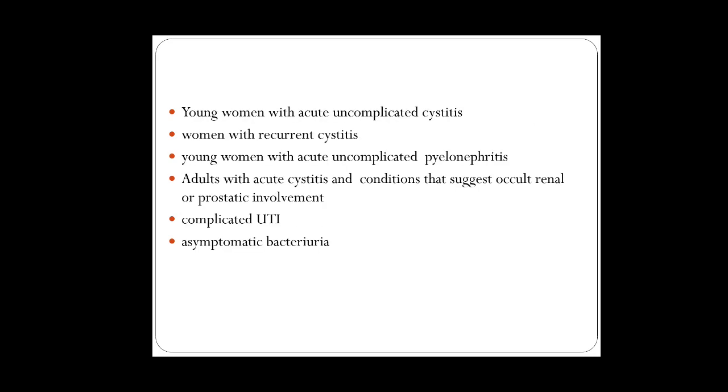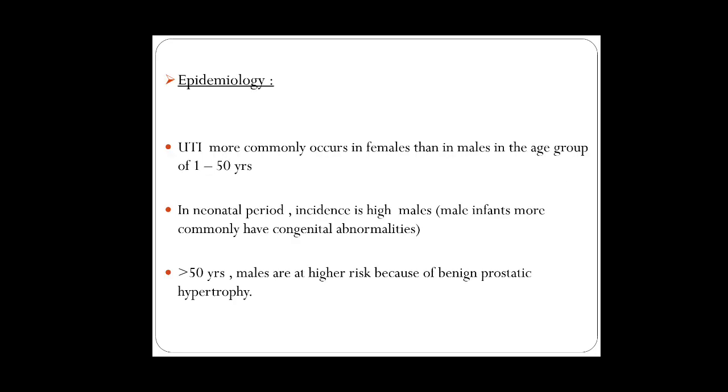Wherein a young woman with acute uncomplicated cystitis, a woman with recurrent cystitis, adults with acute cystitis and conditions that suggest occult renal or prostatic involvement, and another very important aspect, the complicated UTI. A more common form is asymptomatic bacteriuria.